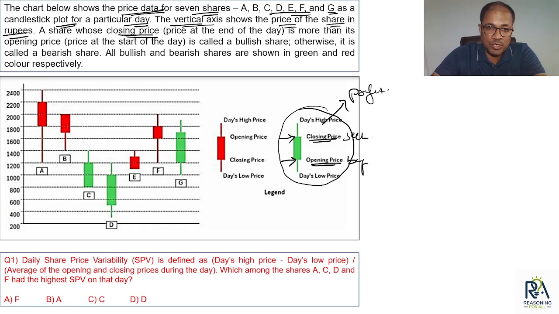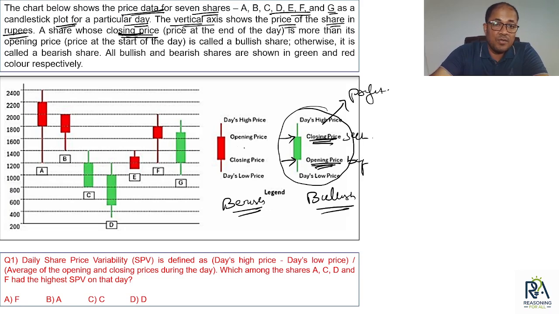ठीक है, ओके. Other way around, okay, this candle, the green candle, this is your bullish share, right? Where, as we just understood a few minutes back, the closing price is higher than the opening price. Other way around, a bearish share. What is a bearish share? Where it opens at a higher price but closes at a lower price, right?